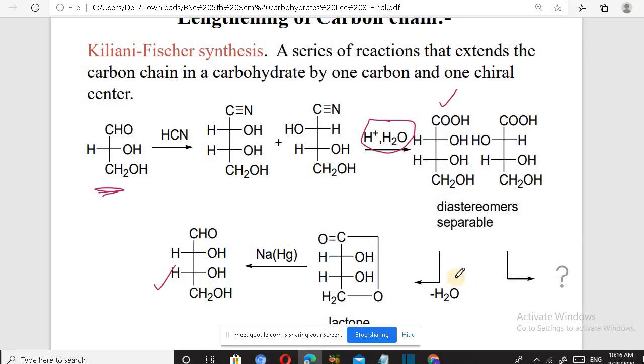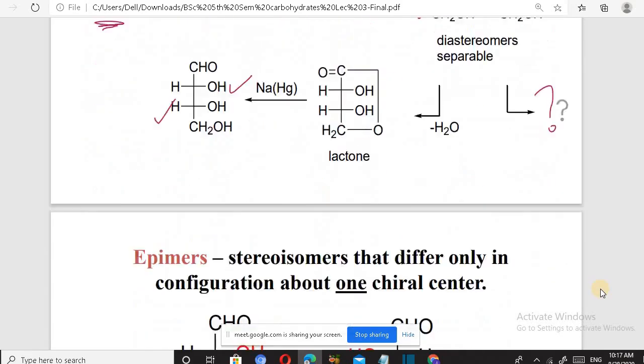And if we proceed with this molecule, then this is formed. Similarly, if we proceed with this, you can easily write the product in which only the configuration around the first carbon will be different, all others will be the same.